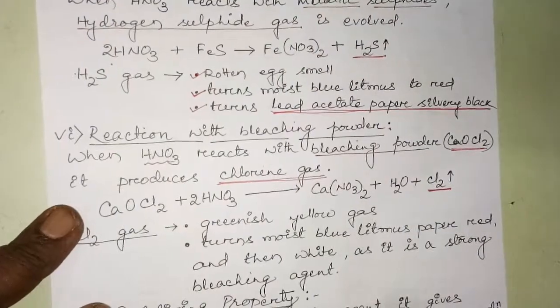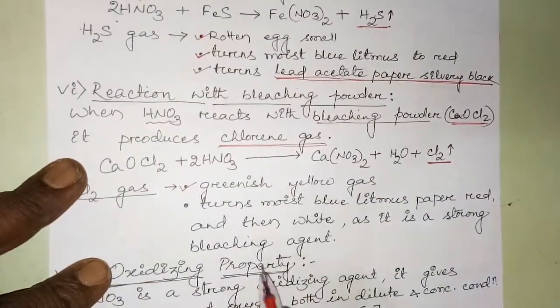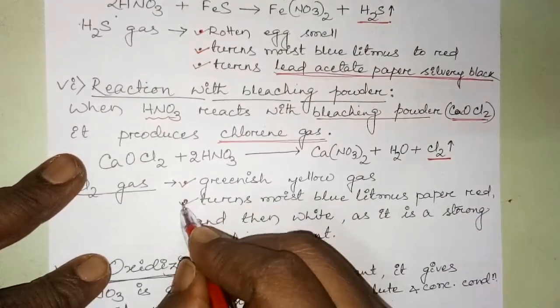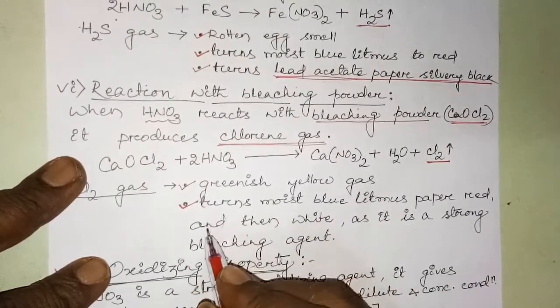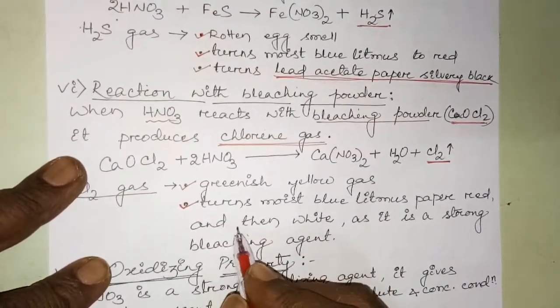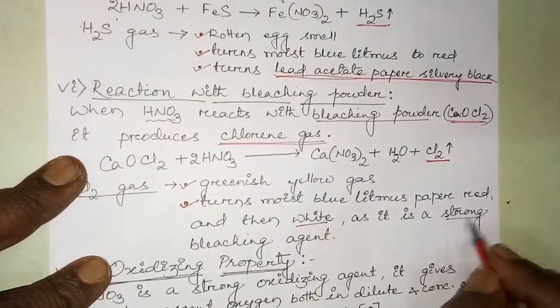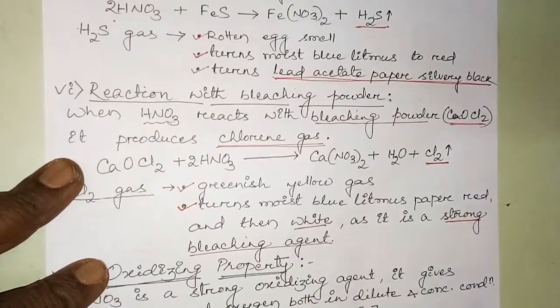So how will you identify this chlorine gas? It is a greenish yellow gas and turns blue litmus paper to red. Why? Because chlorine is acidic in nature, but when it is continuously supplied or comes in contact with the litmus paper, then it turns white as it is a strong bleaching agent.